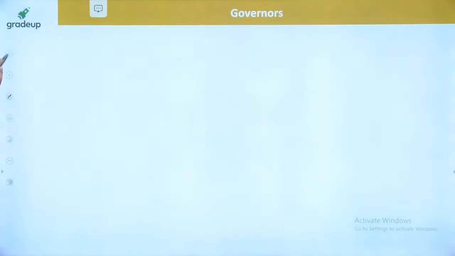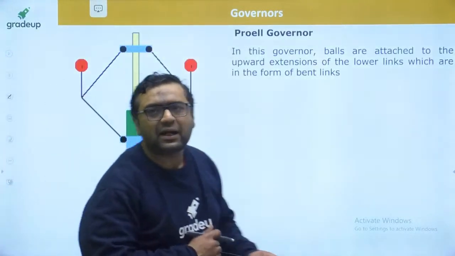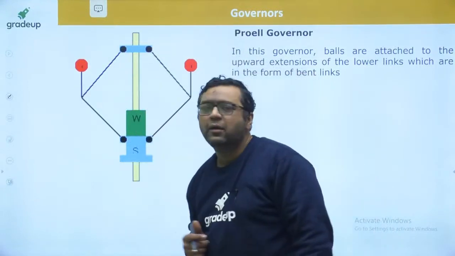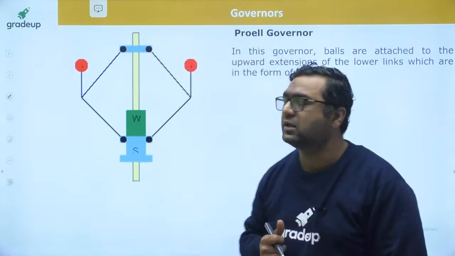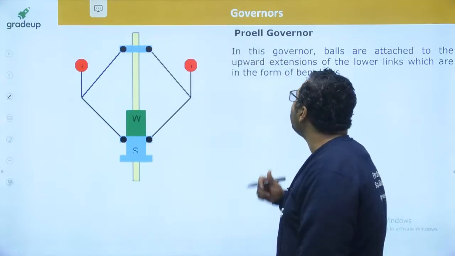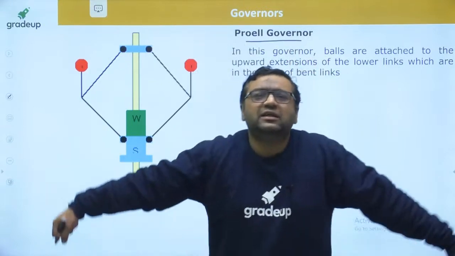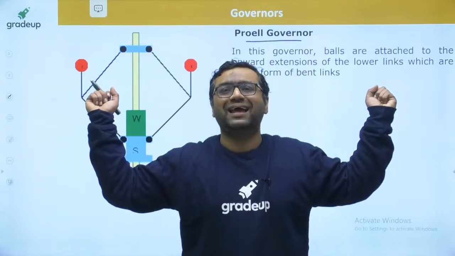Then after that, one governor came into the picture, that is the Powell governor. Sir Powell didn't touch this weight over the sleeve, because of which the governor was becoming a working governor. But what was done by Sir Powell? Sir Powell did one thing: previously those fly balls were like this, and he made the fly ball like this.